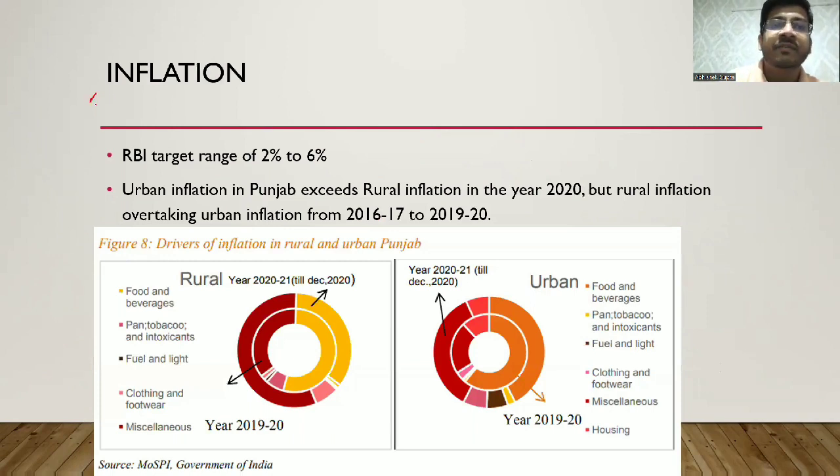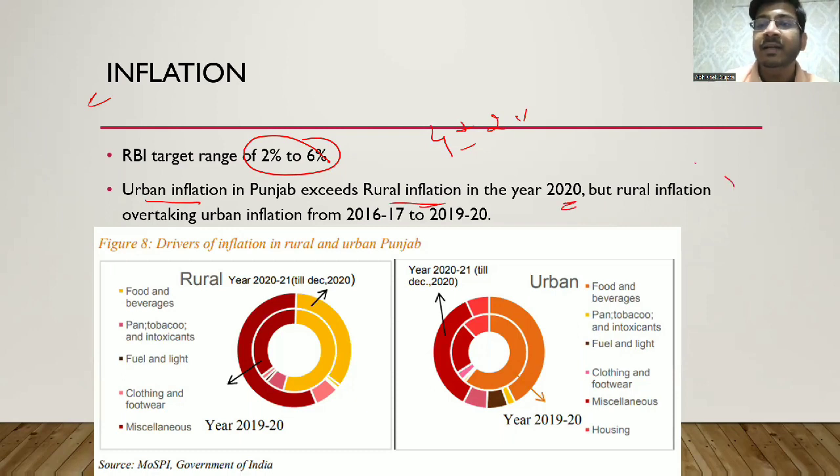Next we have inflation. Inflation में RBI टारगेट तो है ही हमारा 4 +- 2%, तो 2% to 6% का तो हमारा टारगेट है ही. Then we have urban inflation. Urban inflation in Punjab exceeds the rural inflation in 2020, but rural inflation has been overtaking urban inflation earlier. पहले रूरल इन्फ्लेशन ज्यादा होती थी, अब अर्बन इन्फ्लेशन ज्यादा चल रही है.